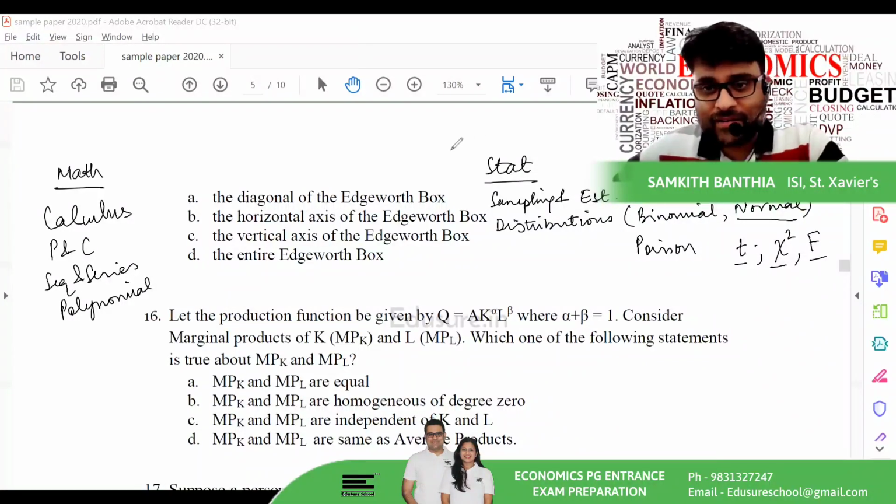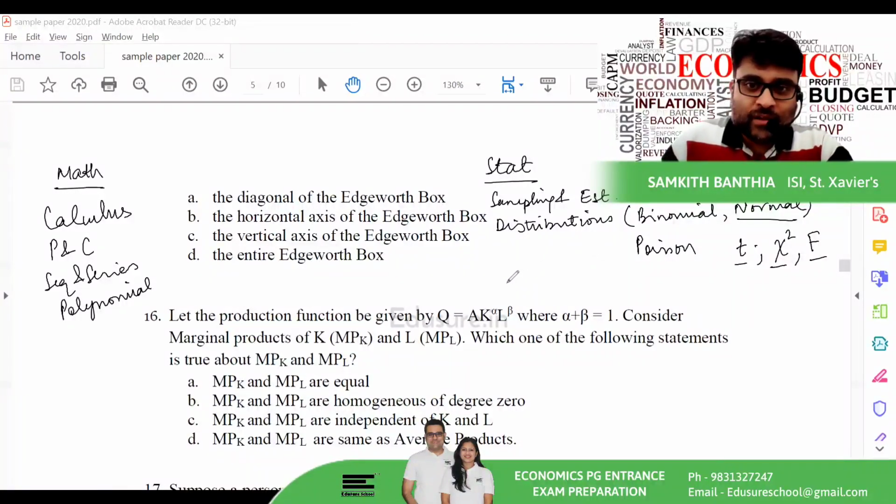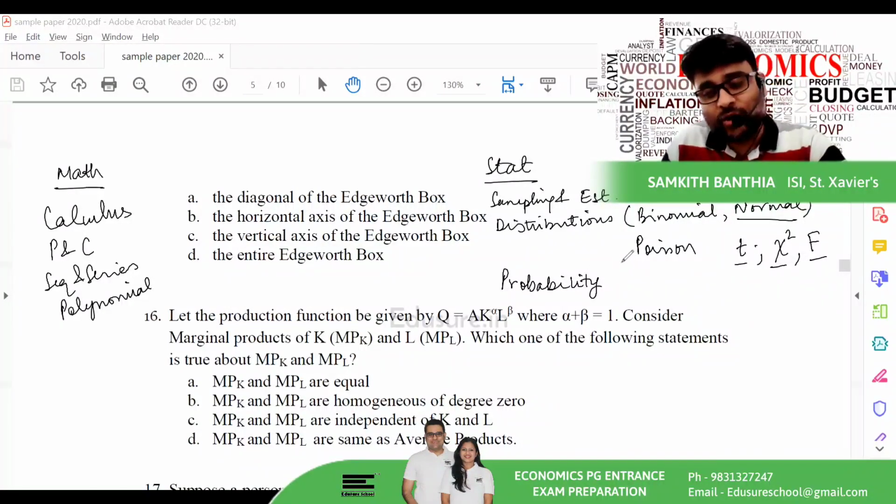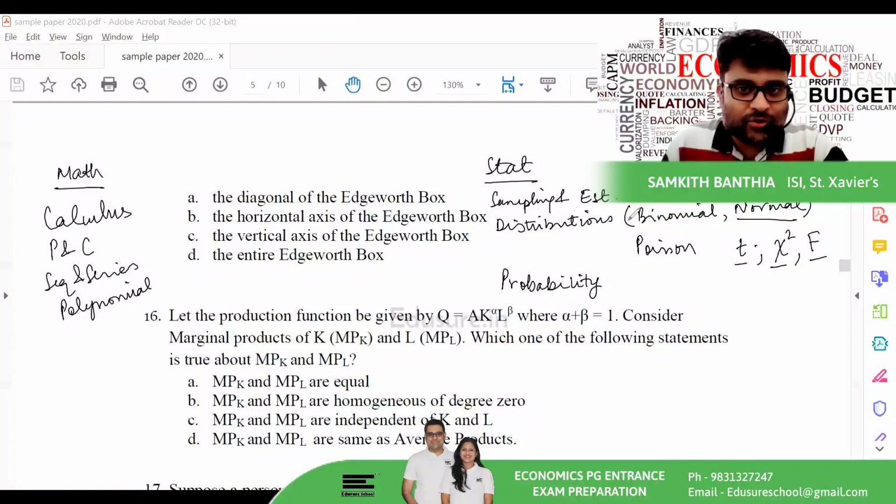Expect the best, but prepare for the worst. So you need to know all of this. Statistics, I forgot about probability. This is also definitely important. So these are a few aspects which have been seen in the SAU entrance examination.